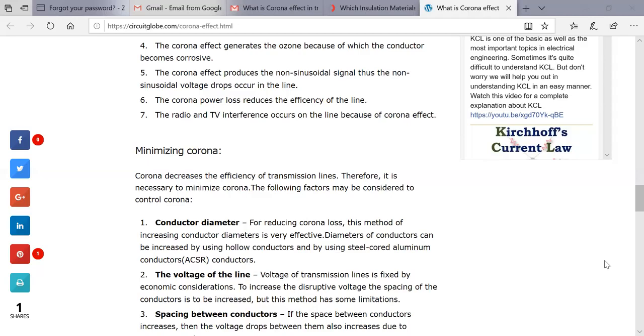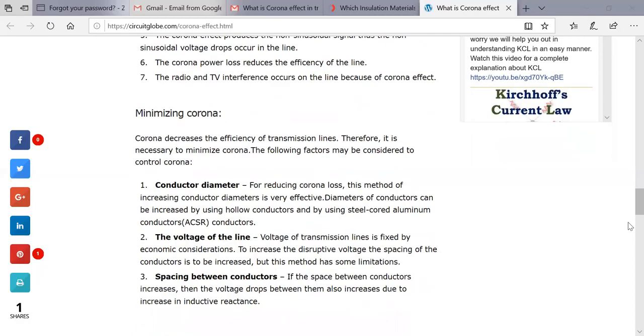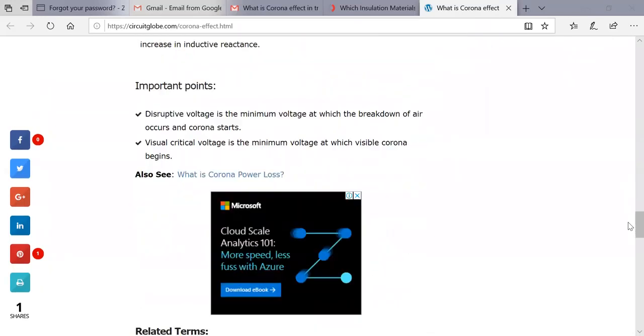If the spacing between the conductors increases, then the voltage drop will also increase, because the inductive reactance is increasing. So if the conductor spacing increases, the voltage drop between them also increases, because we have the inductive reactance there.